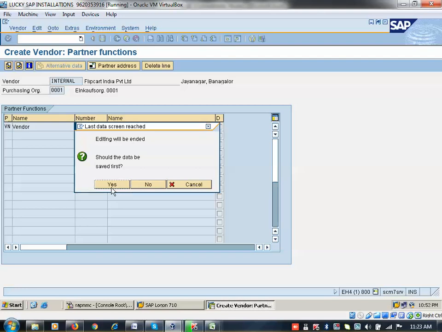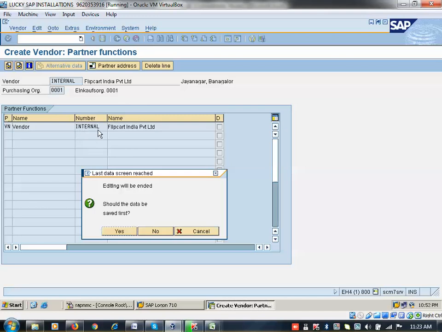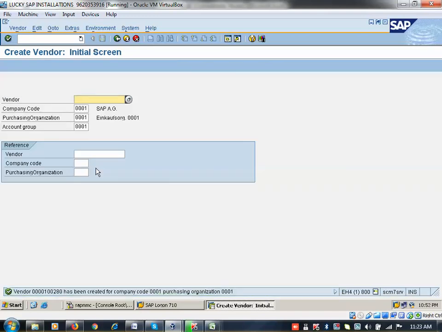For vendor master, till the end you cannot see this one. Now can you see here, this one is still showing as internal. When I save, this internal will be replaced with the vendor number. Now you see vendor 100280. So now I am coming back.